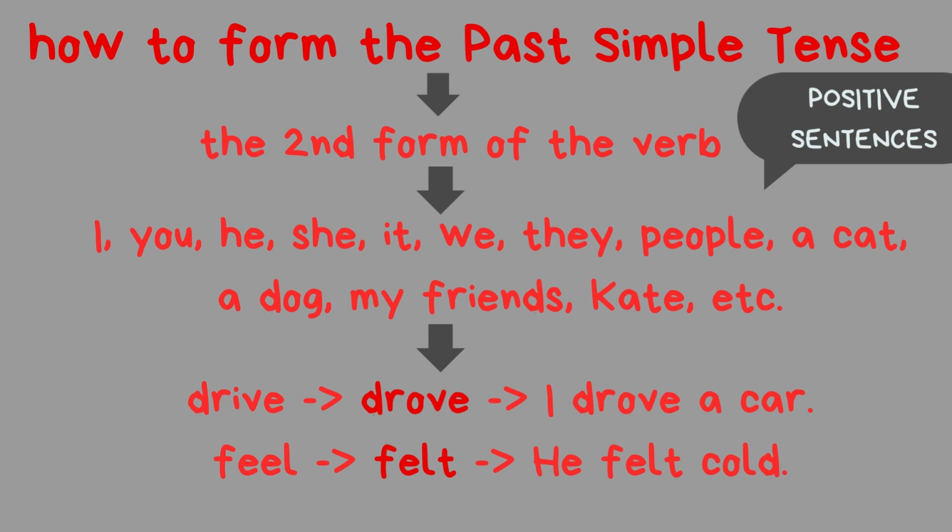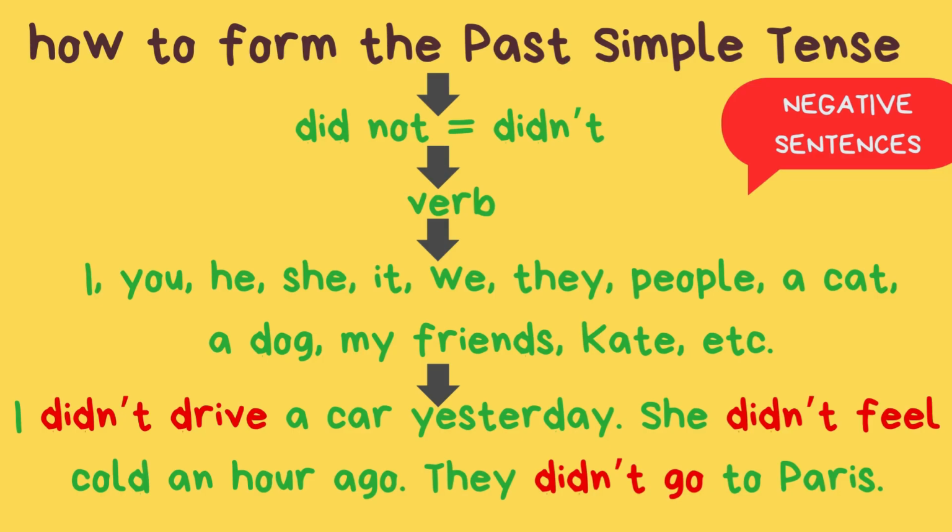So you need this amazing table, irregular verbs in English, and we need the second form of the verb. Next, we need a person, an object: I, you, he, she, it, etc. And here we go. Drive, drove: I drove a car. Feel, felt, the second form: he felt cold.